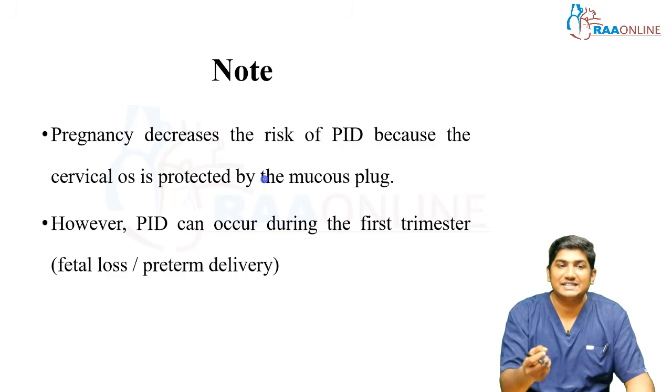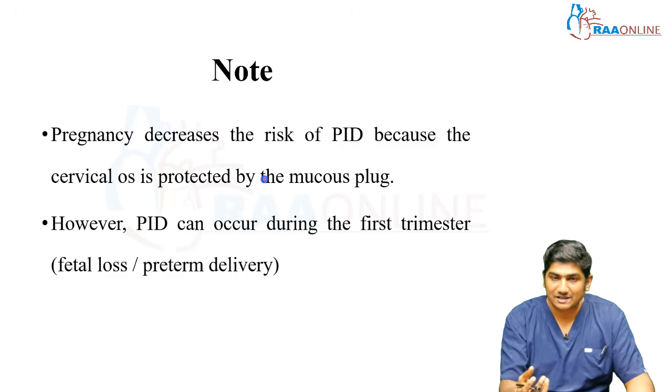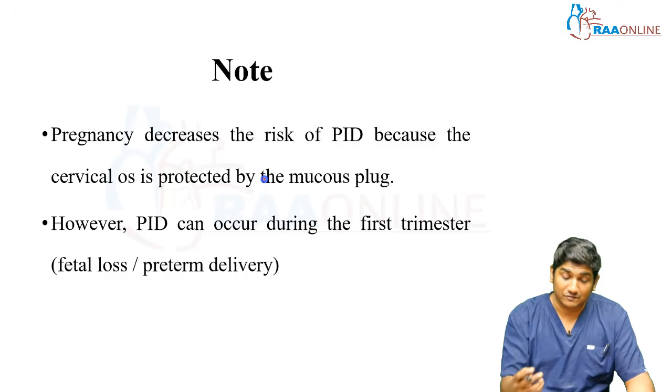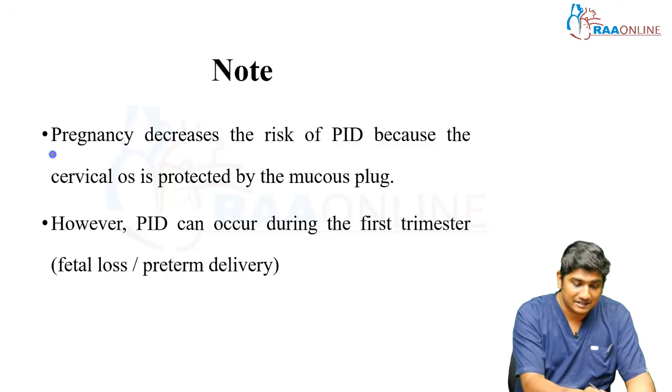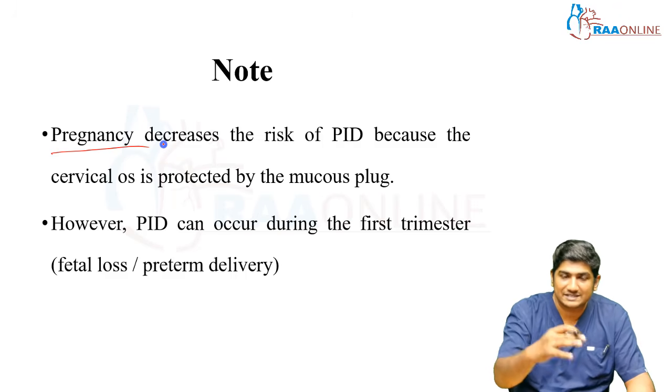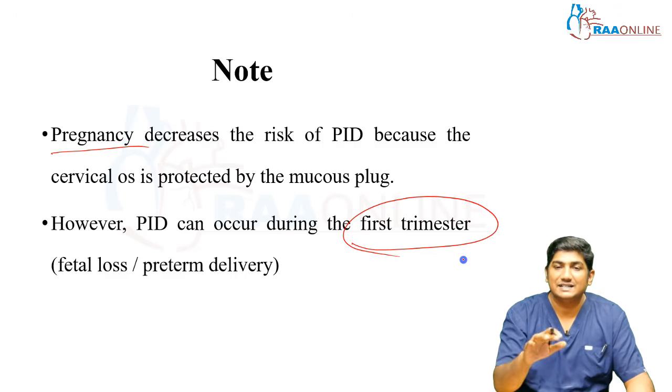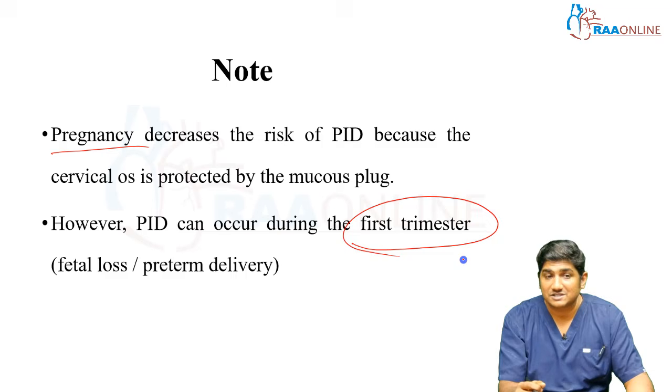Okay, because of the thickness of the mucous membrane, the mucus plug in the cervical os. But of course, even if I say pregnancy is a relatively decreased risk factor, the first trimester of pregnancy is relatively more risky. Patients can have fetal loss, patients can even have preterm delivery as well.